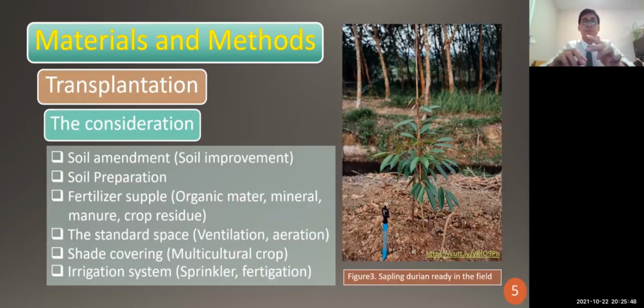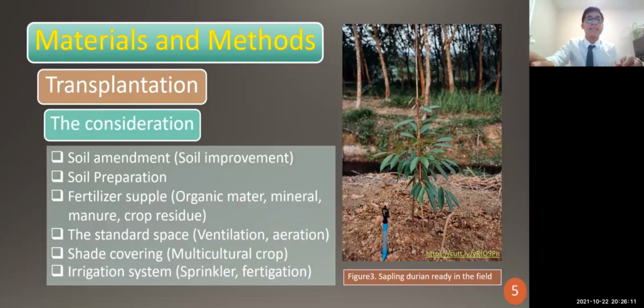It can stimulate the microorganisms inside the soil, and the rootstock of the durian can absorb a lot of nutrients and minerals, which induces the durian to grow fast and bigger.